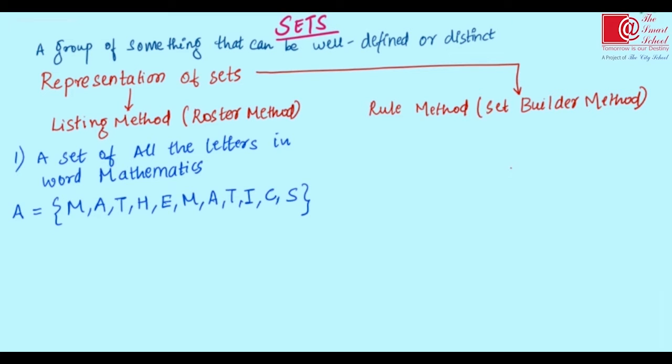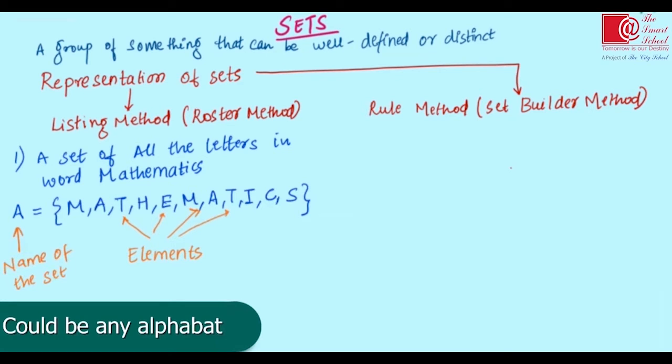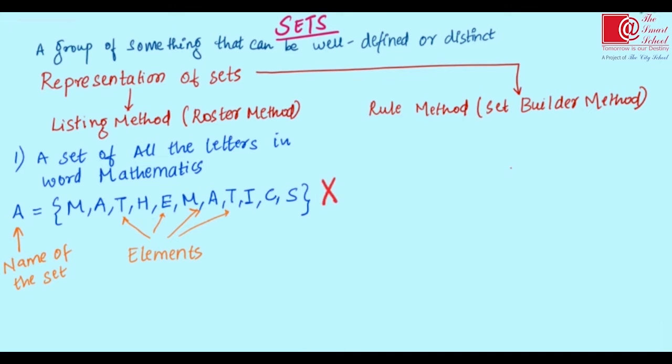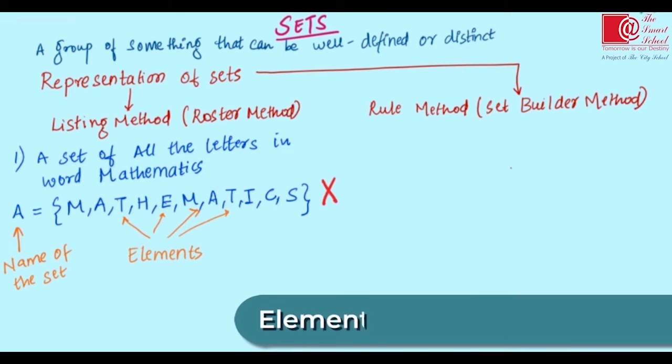Well, this is a very simple method. Let's look at this in a little more detail. All the letters in the brace or curly bracket are known as elements. A or any letter can be used to represent the set. However, there's one tiny mistake in this set. The elements in this set can never repeat. Every element appears just once in a set.